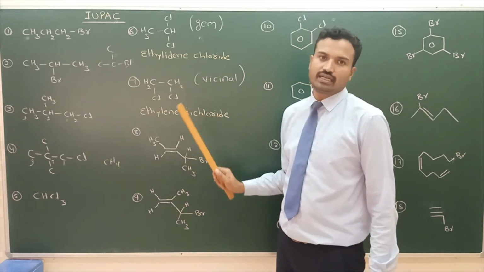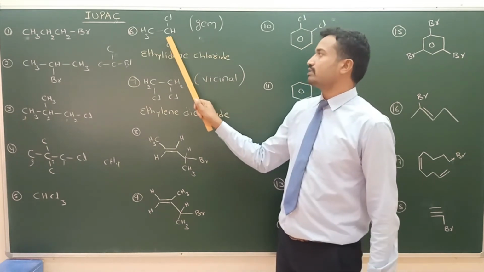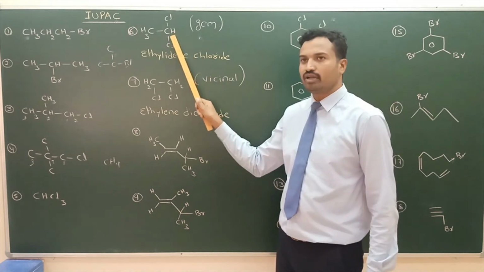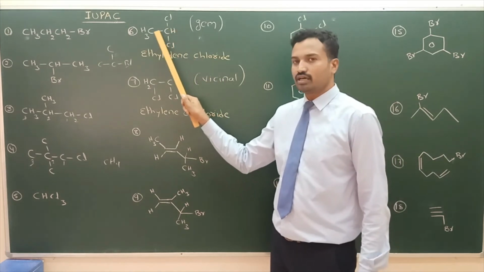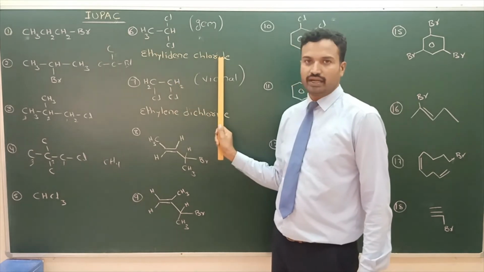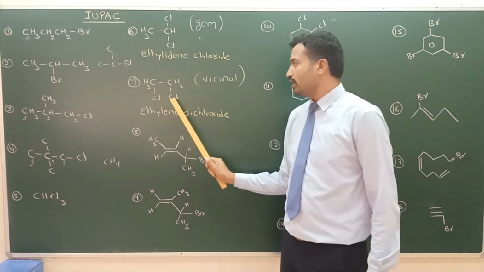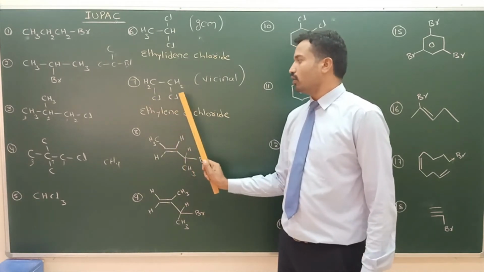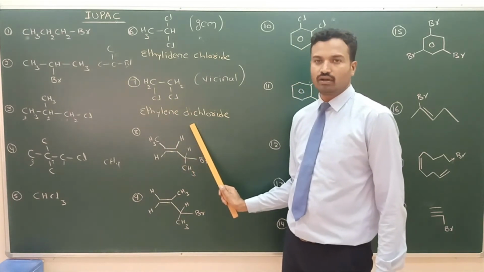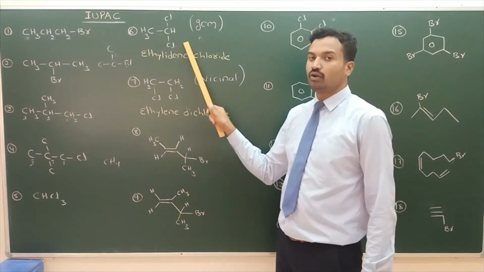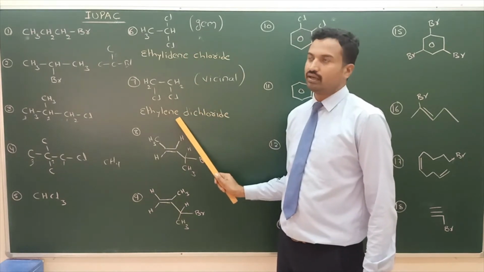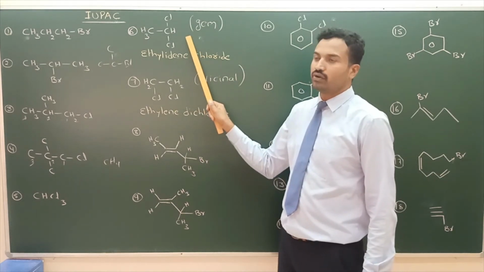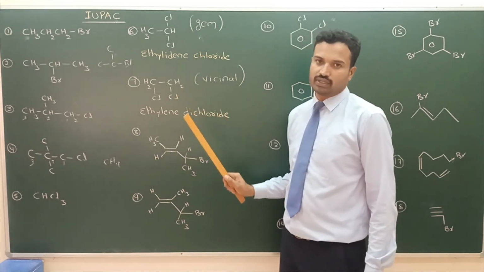Geminal dihalide, vicinal dihalide. Common name, this is called ethylidene chloride. 2 halogens on the same carbon. Number of carbons is 2. Ethylidene chloride. Here 2 halogens on adjacent carbons: ethylene dichloride. Remember the names? Ethylidene chloride, ethylene dichloride. Gem dihalide, vicinal dihalide. 1,1-dichloroethane, 1,2-dichloroethane.